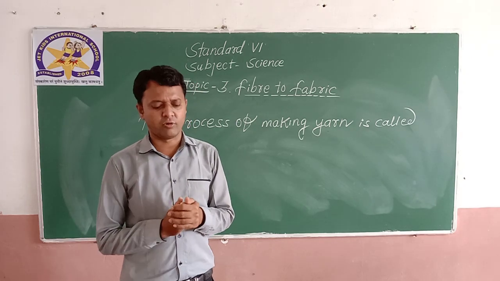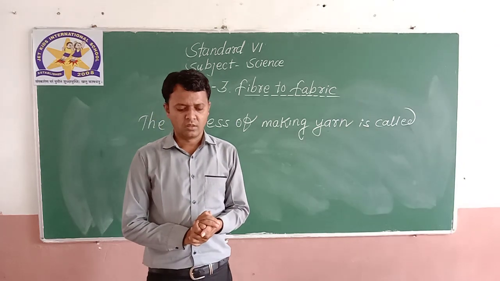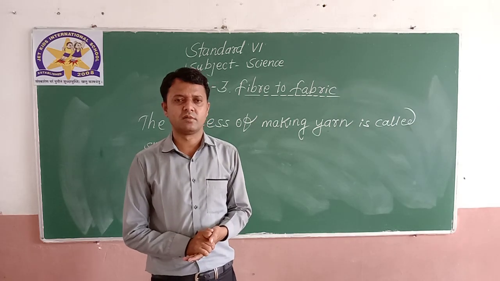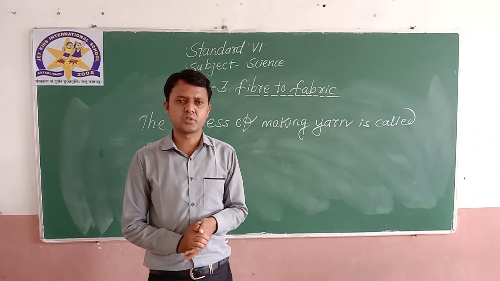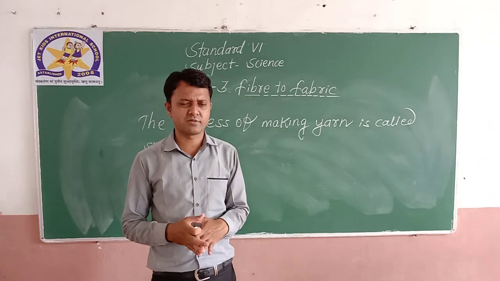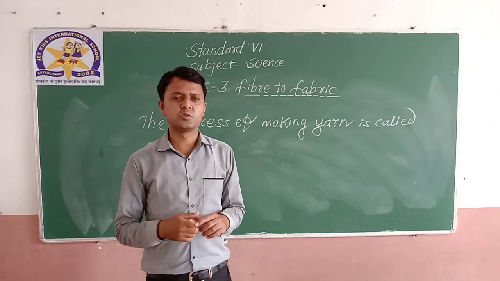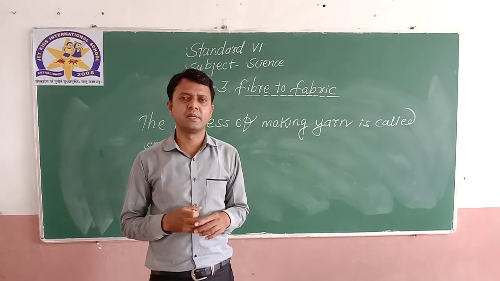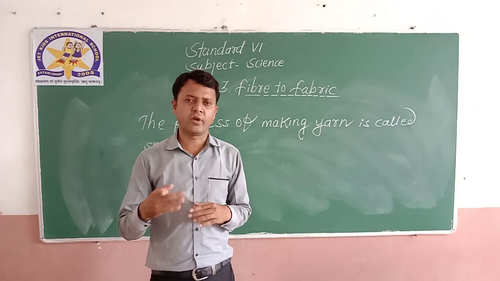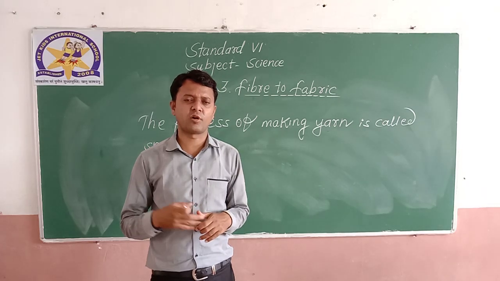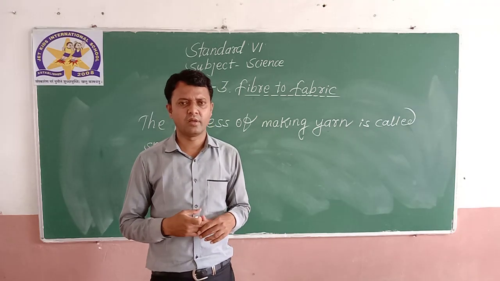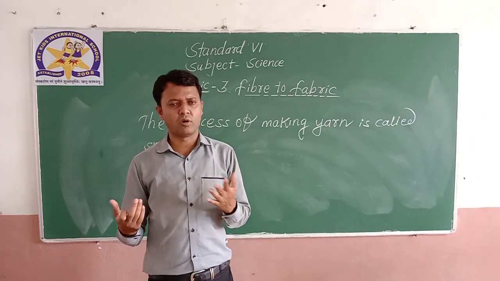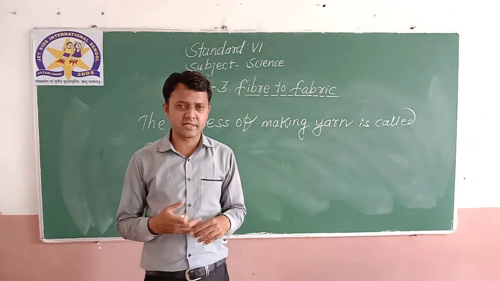You all know, for spinning, making yarn, our father of the nation, Mahatma Gandhi ji, used the charkha. You might have seen he always used to work on the charkha. He advised people not to wear clothes from other countries, because at that time we were struggling for independence.